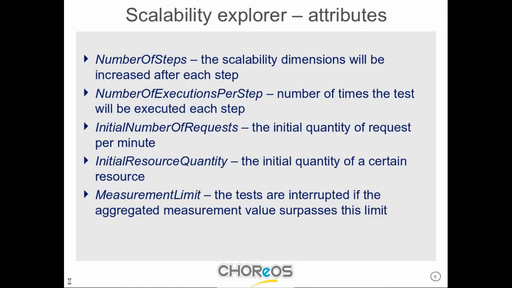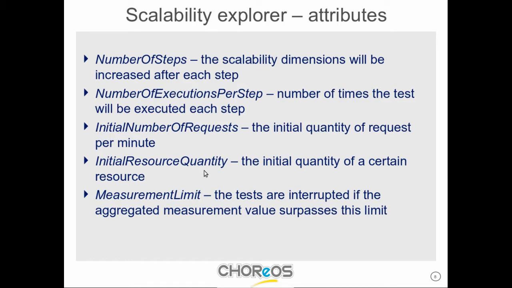Then there are certain attributes that the programmer must define: the number of steps that will be performed in the experiment, the number of executions per step, for example, the number of times the test will be executed in each step, the initial number of requests per minute that will start the experiment, and the initial resource quantity that we will use.